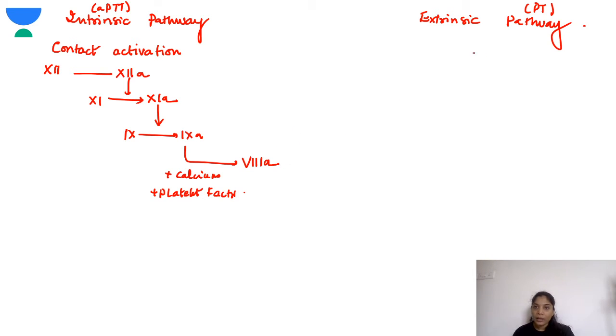Now the extrinsic pathway starts with factor 7. Factor 7, along with calcium and tissue factor, gets activated. Remember, calcium and tissue factor.